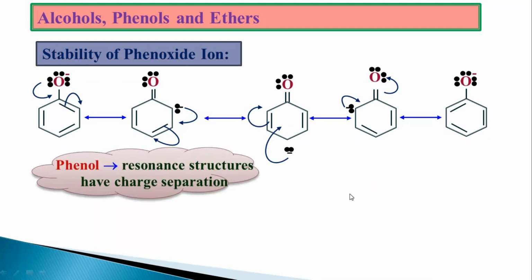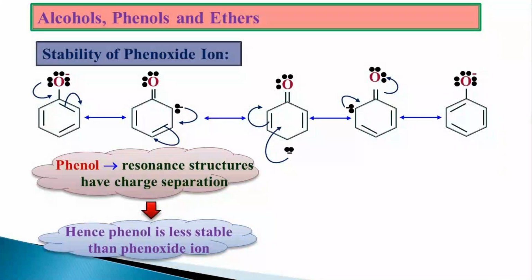Hence phenol will be trying to exist as phenoxide ion, and it proves it is acidic in nature.